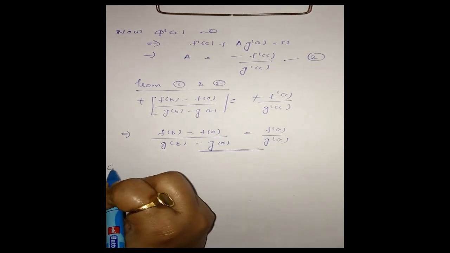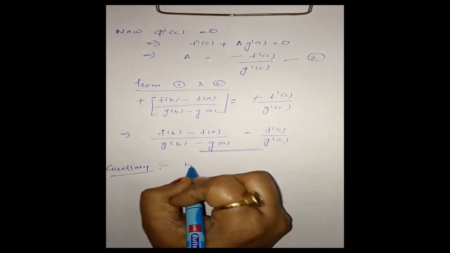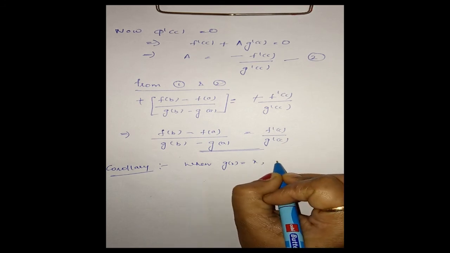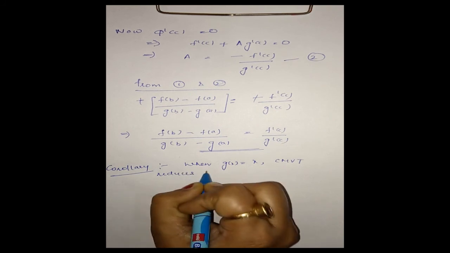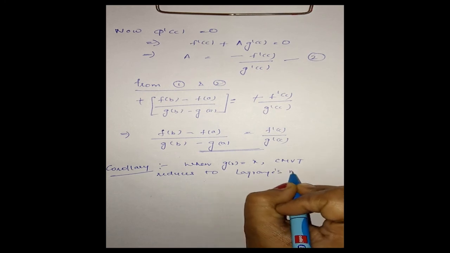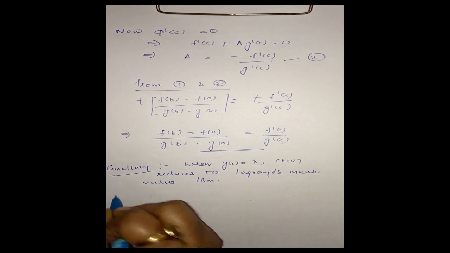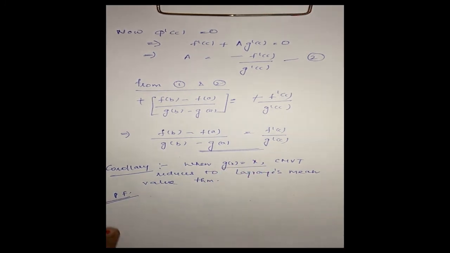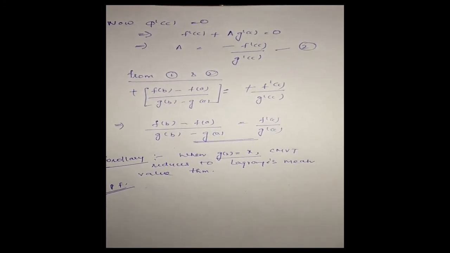Now, we have a corollary to this theorem. When g of x is equal to x, then Cauchy's mean value theorem, CMVT, reduces to Lagrange's mean value theorem. If the second function g(x) is defined as equal to x, then our Cauchy's mean value theorem will reduce to Lagrange's mean value theorem.